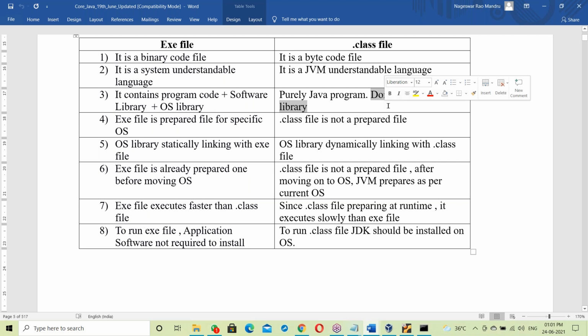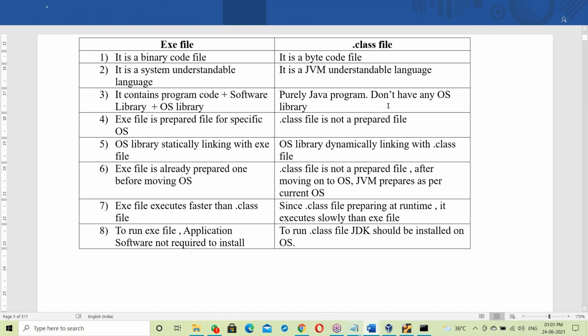Not only a Java program: any program that has an OS library is OS dependent. Any program already linked with an OS library is OS dependent. C is OS dependent, C++ is OS dependent, and .NET is OS dependent, because they are already linked with the OS library.